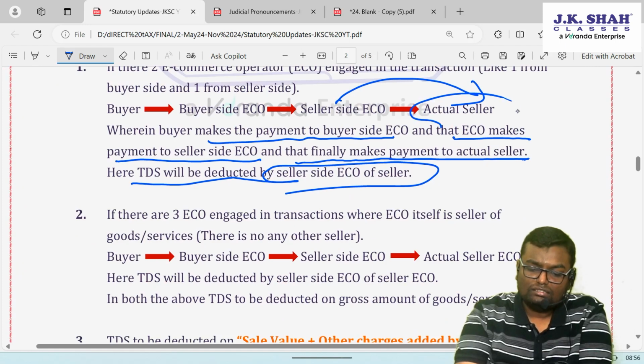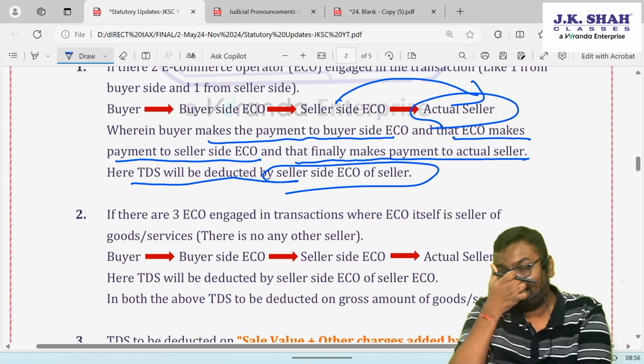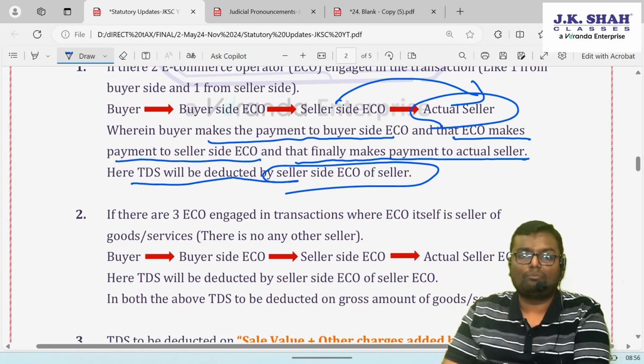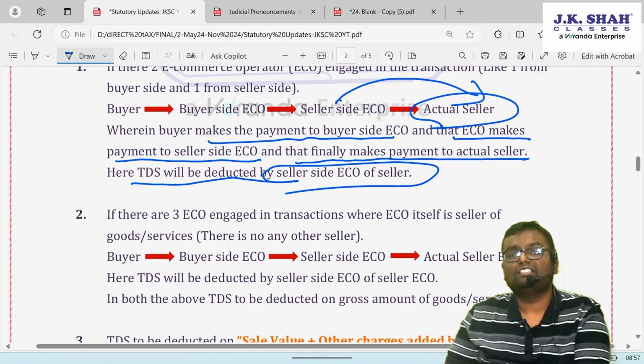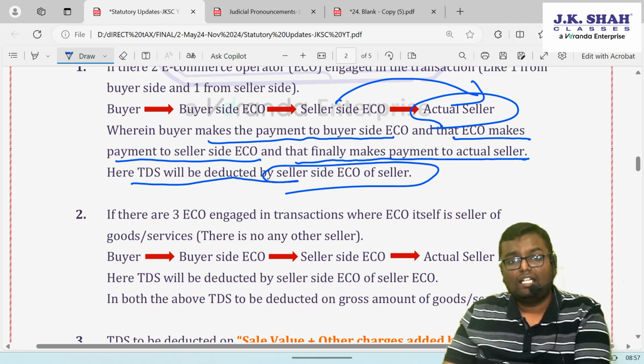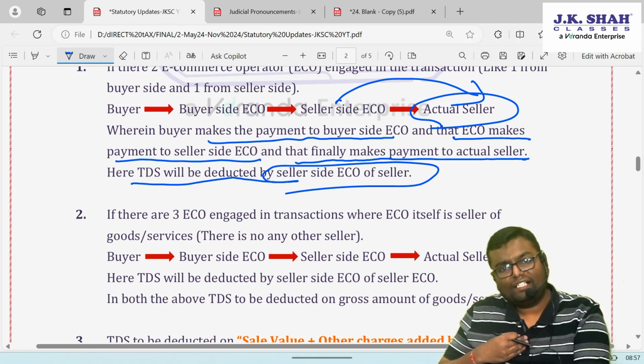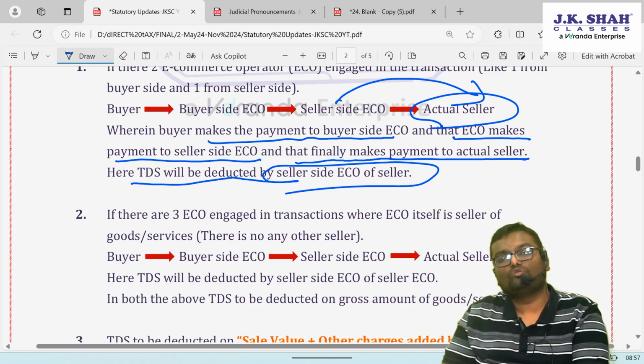Now what if there is no actual seller, and that seller is also a third e-commerce operator? Many e-commerce operators can be of that nature, which don't pass on the order. They actually purchase goods and services from the ultimate seller, and they themselves, as the e-commerce operator, provide those goods and services to others.